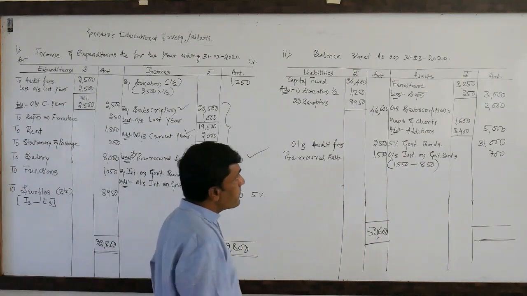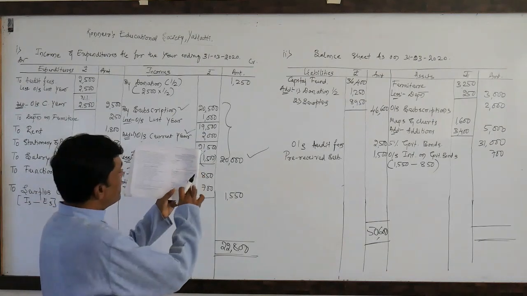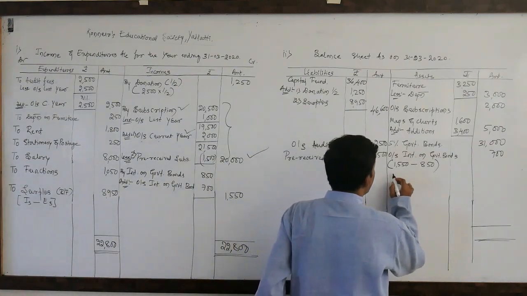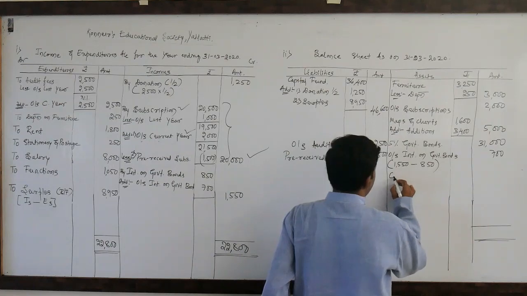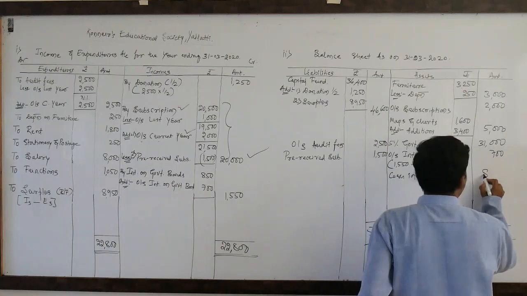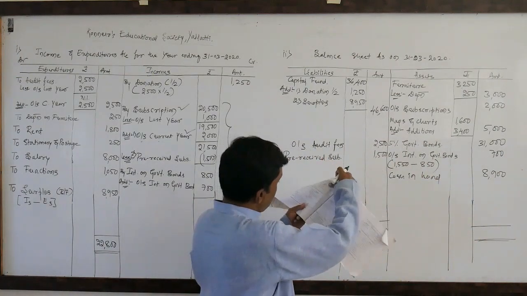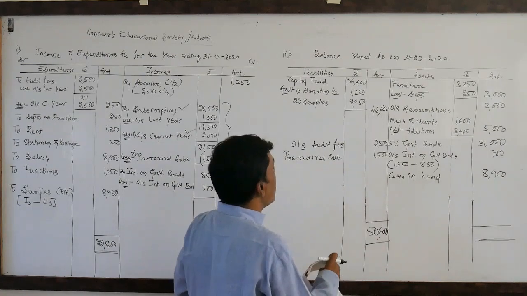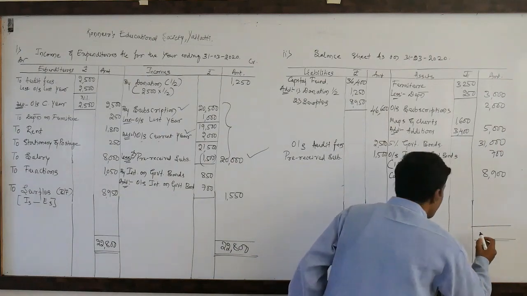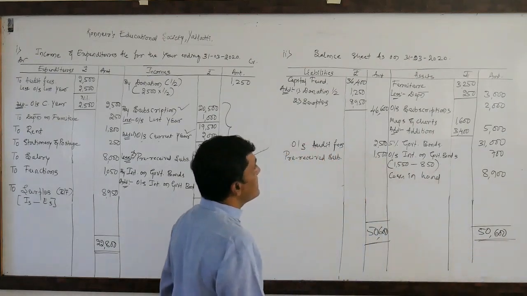This side is also 50,600. Dear students, one point we have forgotten, that is, look at on the payment side. Lastly, by balance carried down, that is the closing balance. Here we need to write that is closing cash, cash in hand, that is 8,900. Look at on the payment side. Lastly, they have given, that is by balance carried down 8,900 cash in hand. So you will get the total of assets also, the 50,600. Okay, this is the problem.